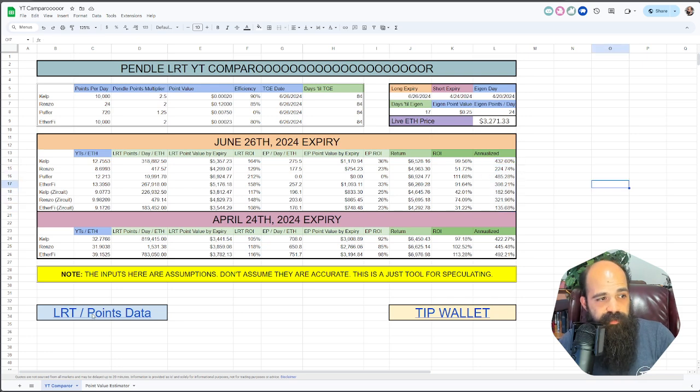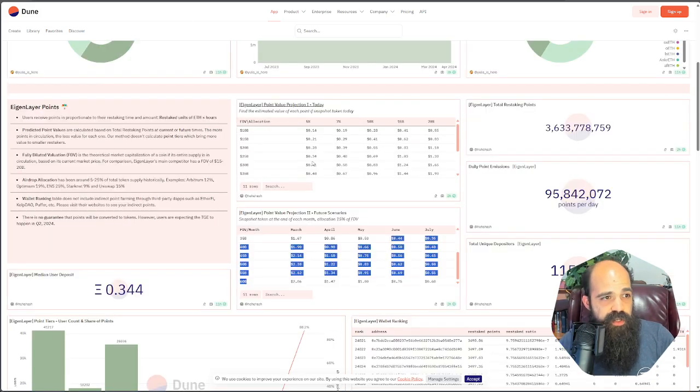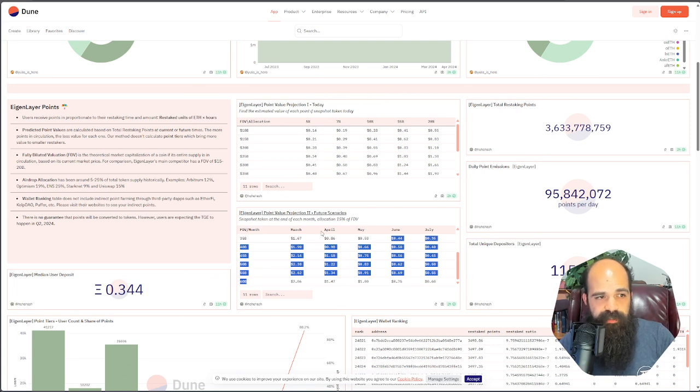So if you want some great Dune dashboards, you can click this. This will take you to this phenomenal dashboard made by maybe Jonas. You can click on any of these, get some great points information, some good analytics for these LRT protocols. And I also like to use the hash dashboard to sort of assume what Eigen value might be.